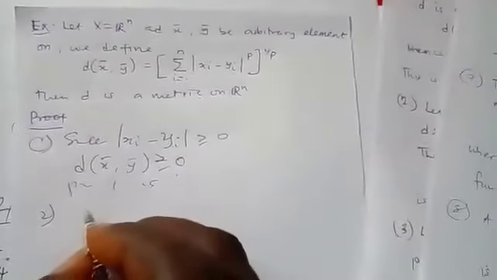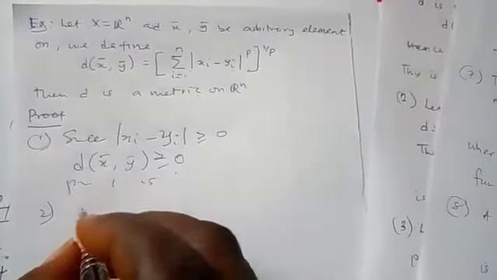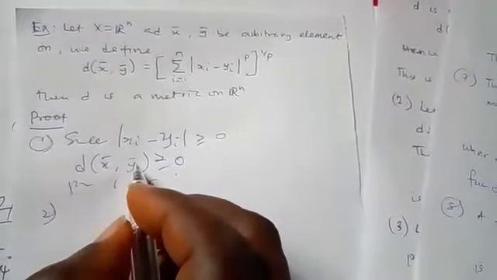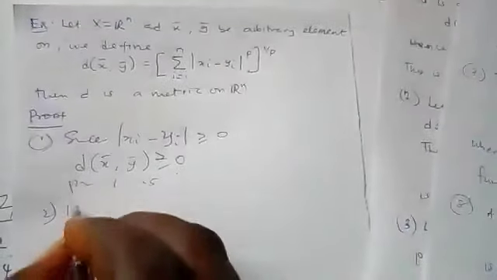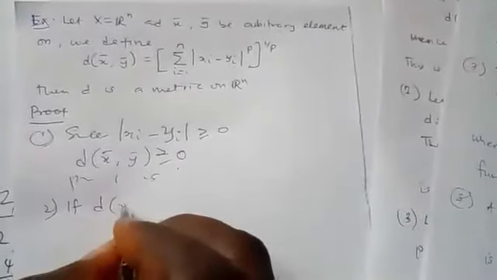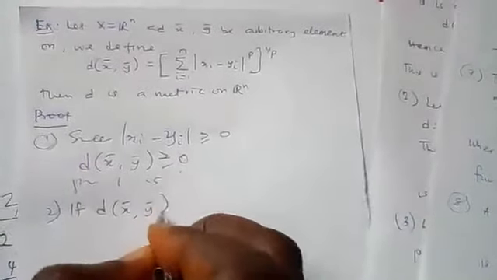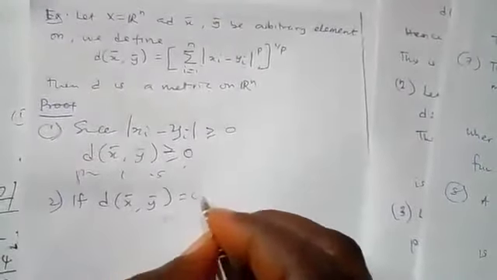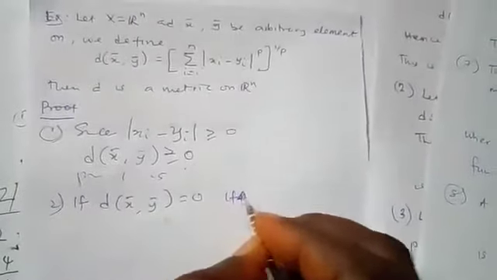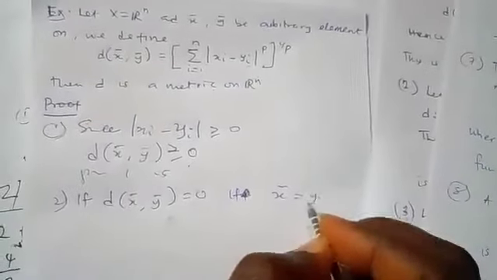The second one is that we are going to show that this is 0 if and only if x bar is y bar. That is, d of x bar comma y bar is equal to 0 if x bar is equal to y bar.